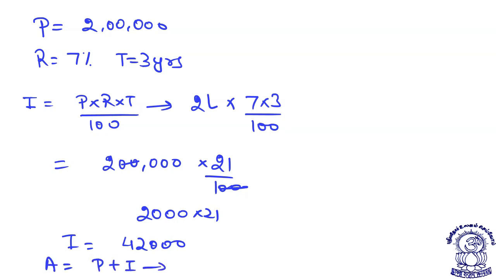The amount will be how much? Principal plus interest will give me directly 2 lakh plus 42,000. That will be equal to 2 lakh 42,000. Done.